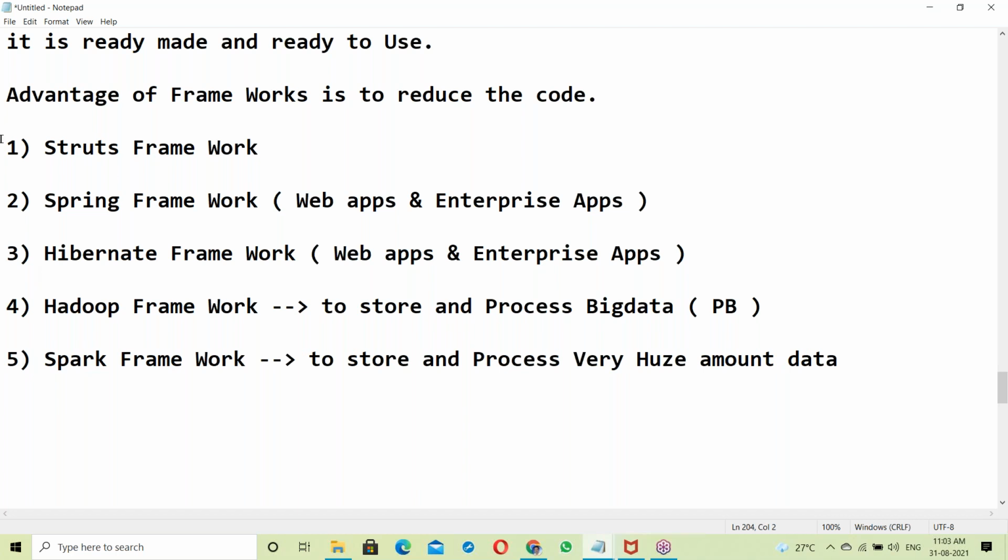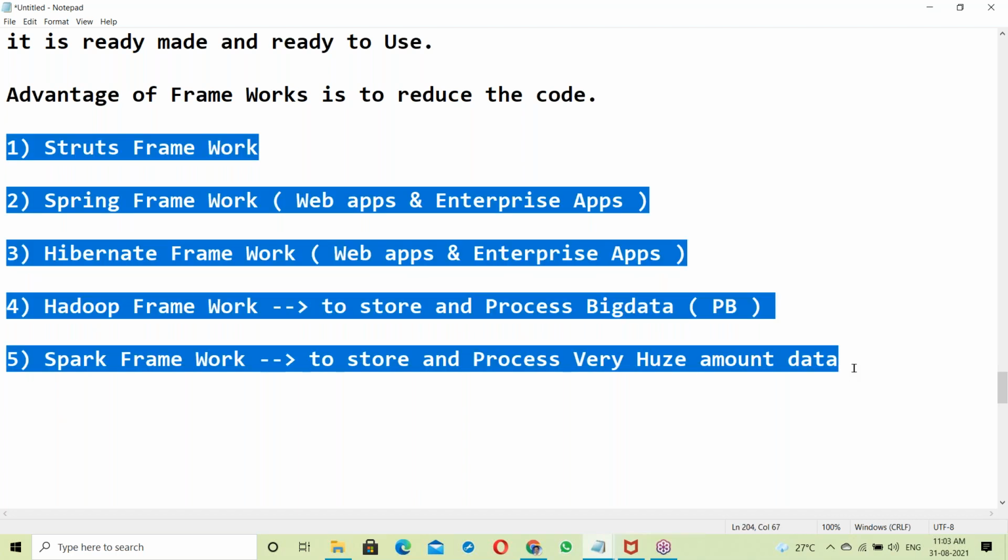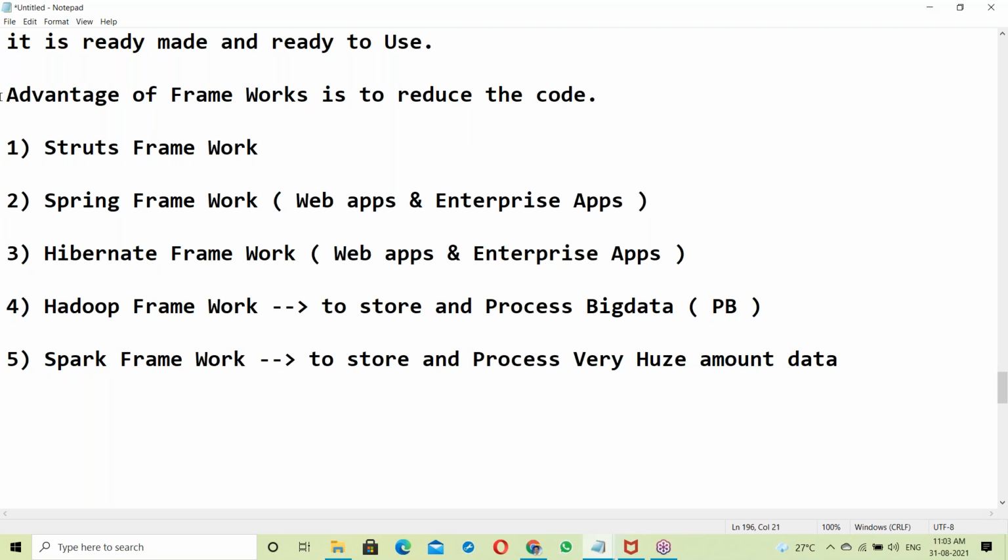So these are the frameworks in Java. A framework is ready-made, ready to use. Just by using frameworks, we can reduce the code; we need not develop all the code. That is the advantage of frameworks: much coding is reduced. Within a short time, we can finish Java application development.